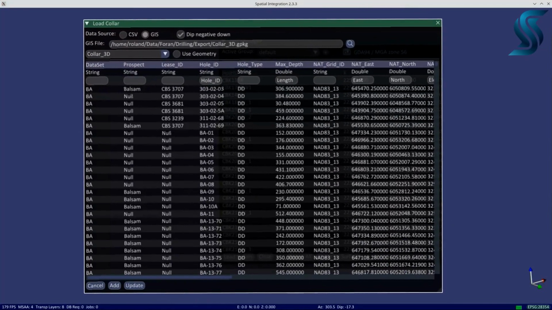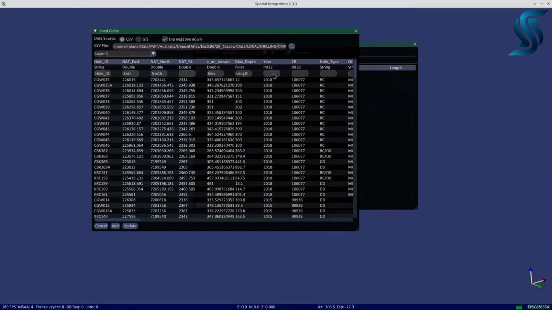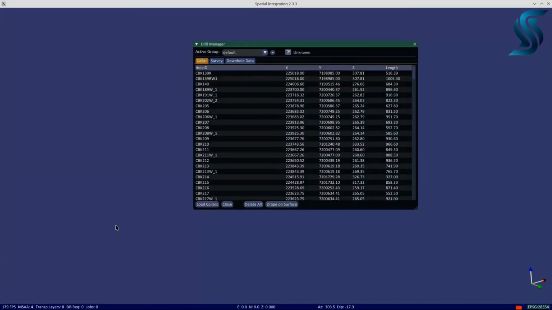If you are loading collar data from a GIS file, you also have the option of using the GIS geometry for X and Y locations. Elevation can then be specified by an attribute column or by draping on an elevation surface. If you want to include dip and azimuth from the collar file, you can, but this is optional. If dips are specified, please ensure the box at the top of the dialog box is checked if your dips are negative down. Click the Add button and the collars are loaded.